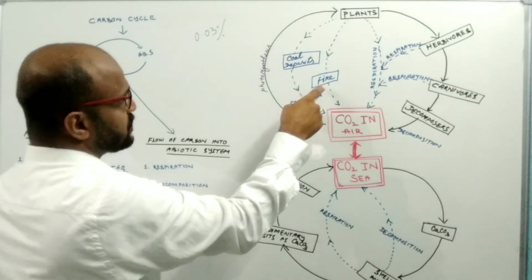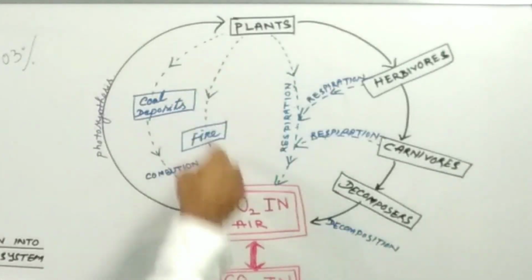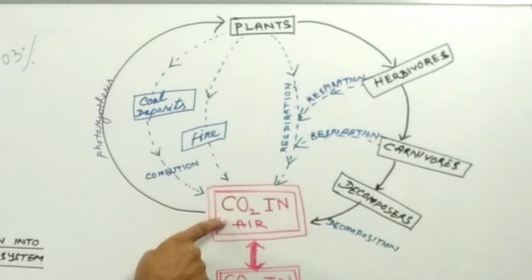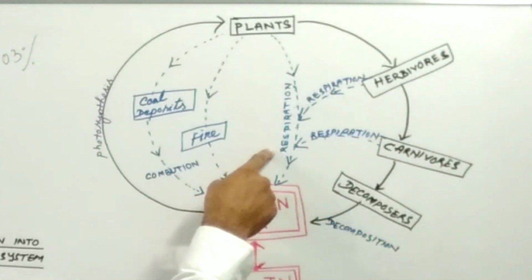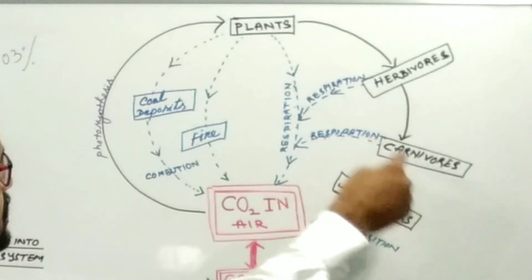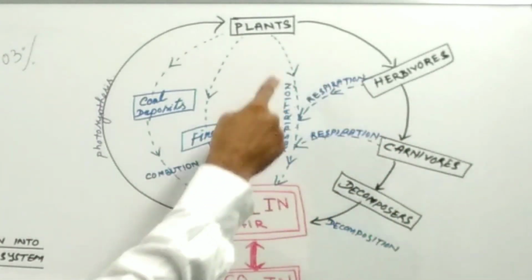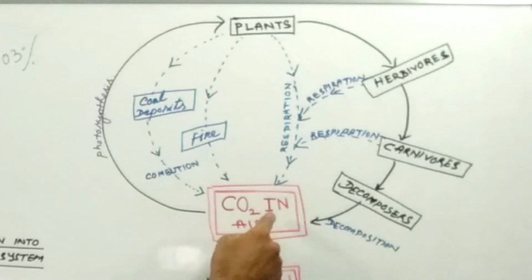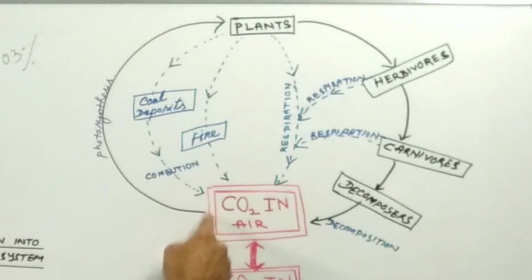So by the forest fire, carbon is released into the abiotic system. This is another heading: respiration. These are the plants and these are the animals, the living animals. So by the process of respiration, carbon is ultimately released in the form of carbon dioxide into the abiotic system,